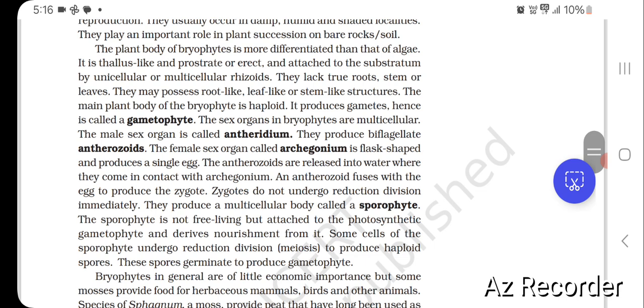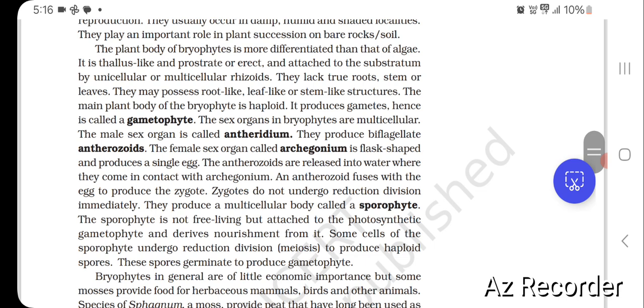The sex organs in bryophytes are multicellular. A male sex organ is called antheridium and they produce biflagellate antherozoids. The female sex organ called archegonium is flask-shaped and produces a single egg. The antherozoids are released into water where they come in contact with the archegonium. An antherozoid fuses with the egg to produce the zygote.